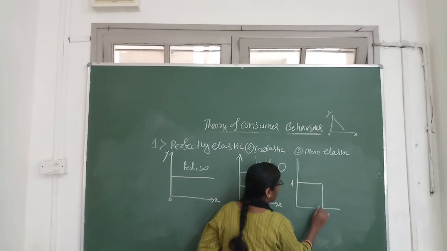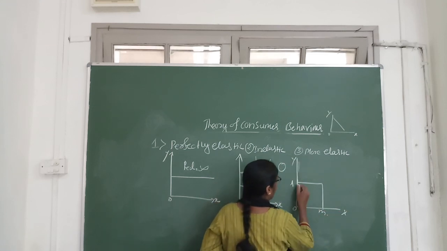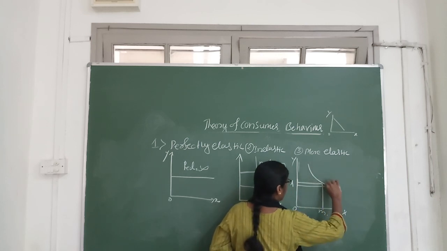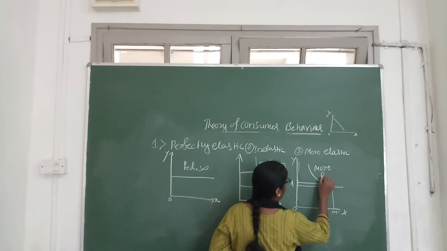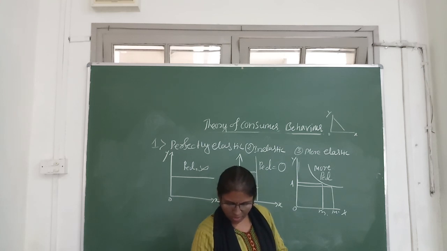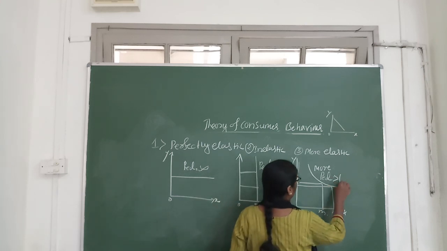So originally this is the price and this is the demand. So small change in price, big change in demand. So this is what? More elastic demand. Here price elasticity of demand is greater than 1.